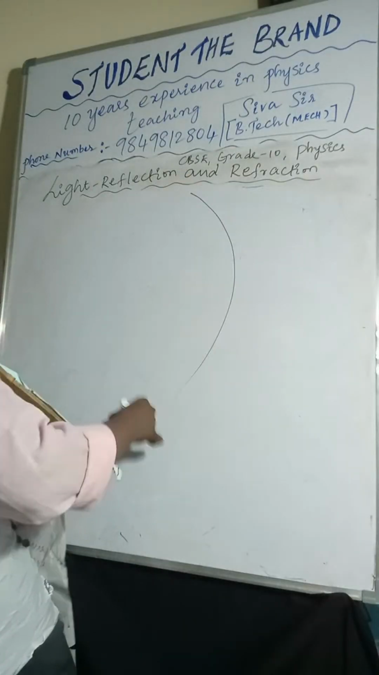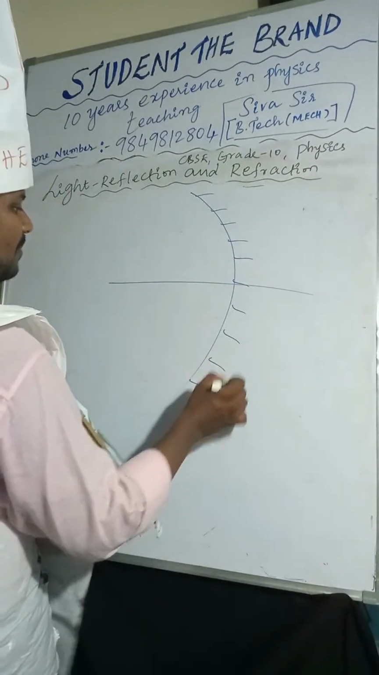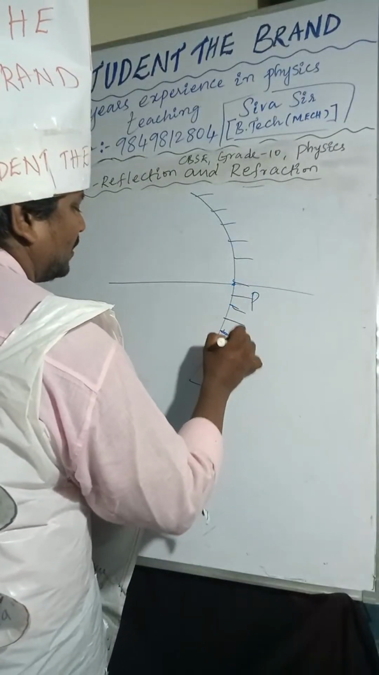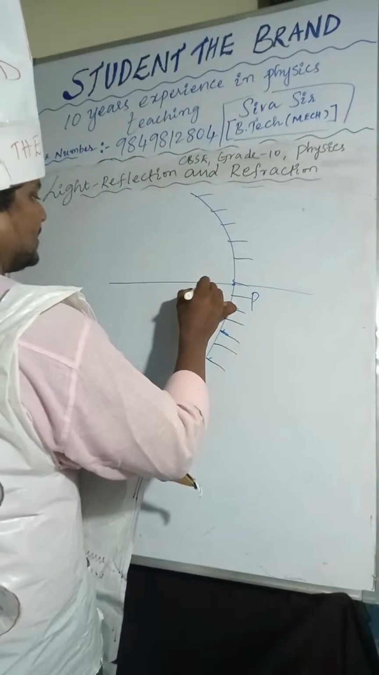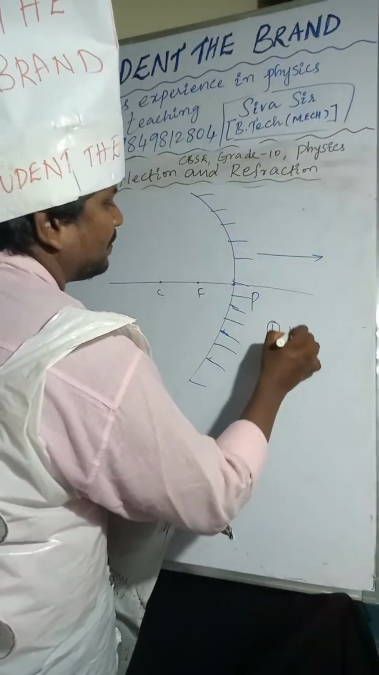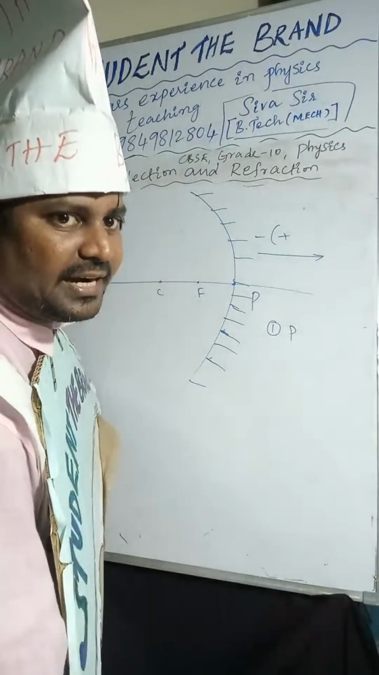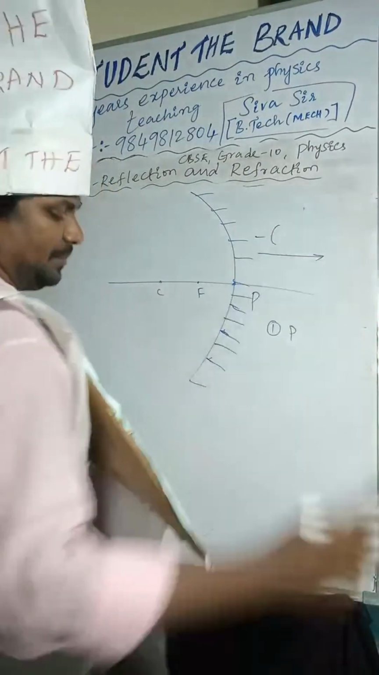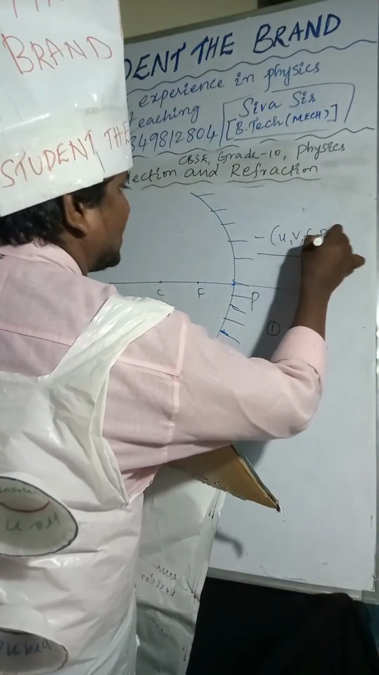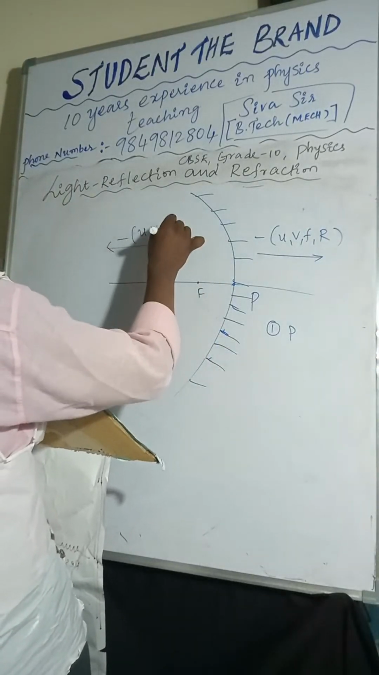So I'm taking the concave mirror. This is the pole, focus, center of curvature. In the direction of incident rays, all measurements will be taken from the pole. In the direction of incident rays, object distance, image distance, focal length, radius of curvature are positive. Opposite to incident rays, all are negative.